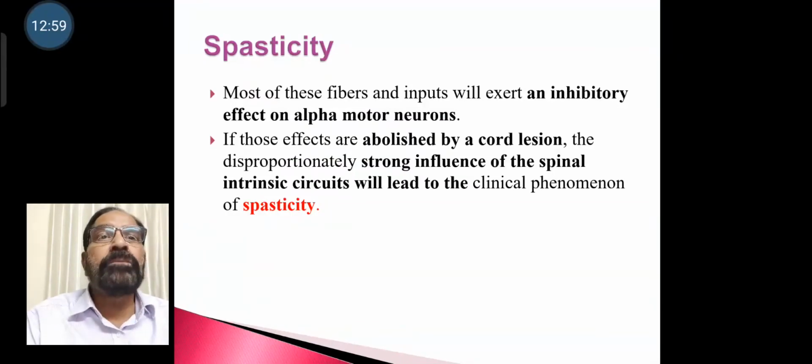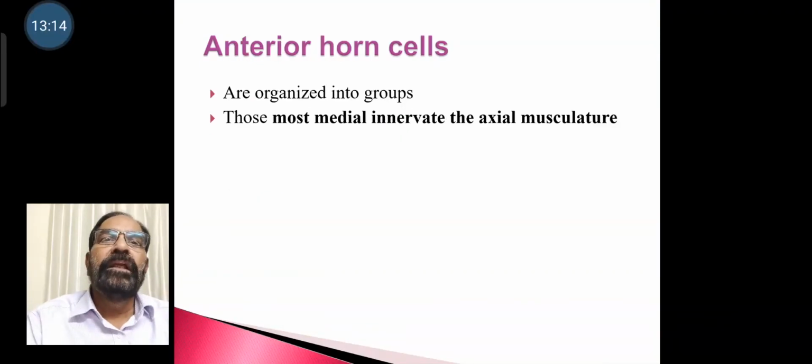If those effects are abolished in cord lesion, the disproportionately strong influence of the spinal intrinsic circuit will lead to clinical phenomena, that is spasticity. Anterior horn cells are organized into groups, and those most medial innervate the axial musculature.